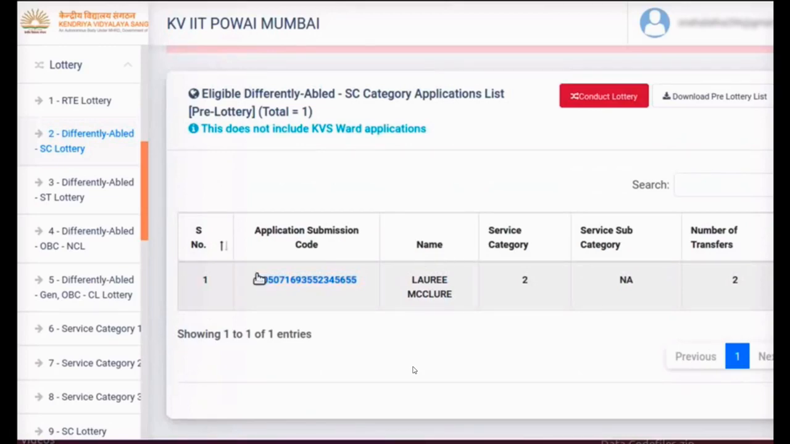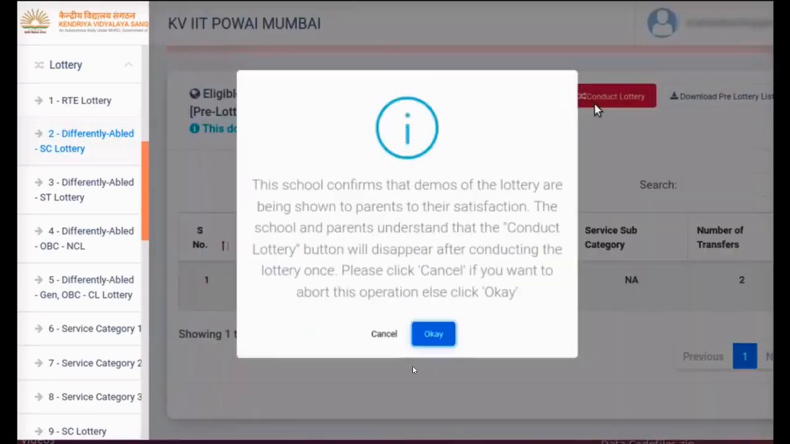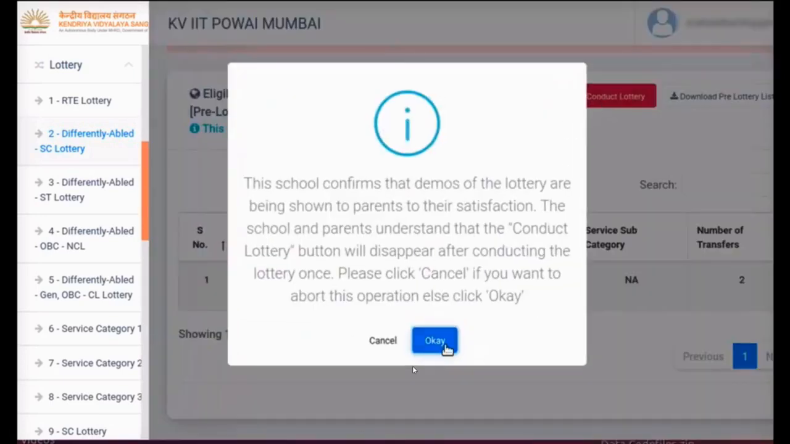In this demonstration, there is only one DA SC candidate and conducting a lottery may appear redundant. However, the lottery must mandatorily be conducted even if there is only one applicant before admissions can be given in this category. In the case of your school, there may be more than one applicant in this category. When you are ready to conduct the lottery, click on the Conduct Lottery button. Read the message and click on the OK button. Wait for a few seconds.